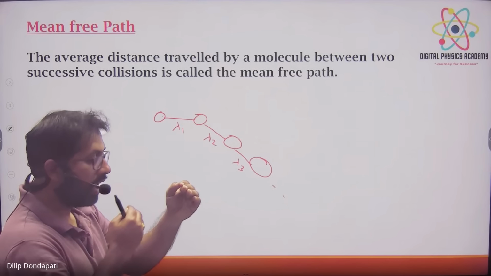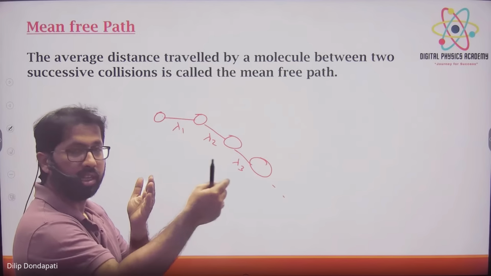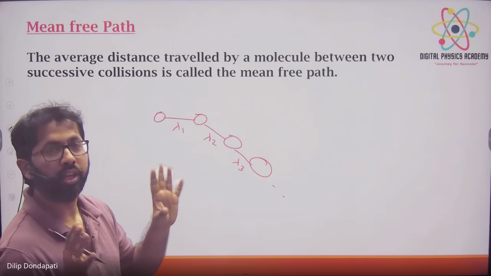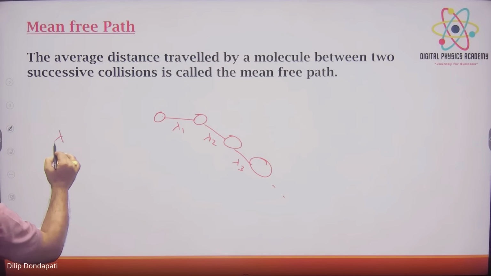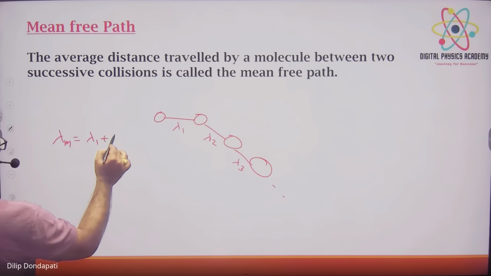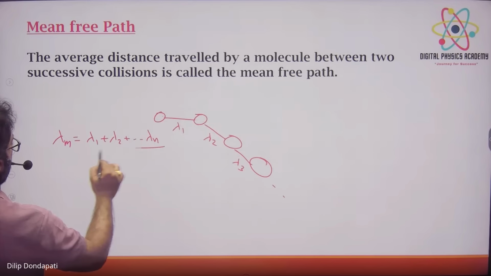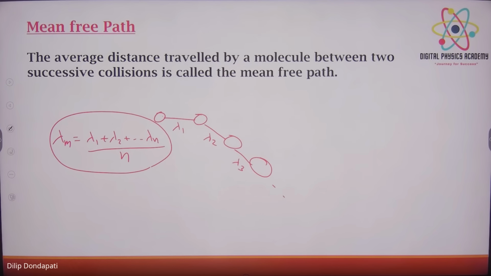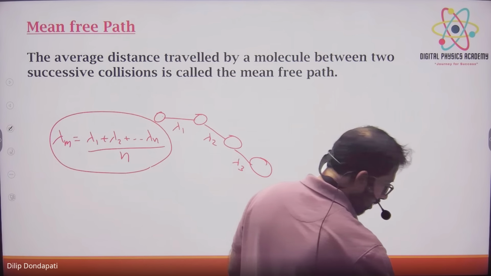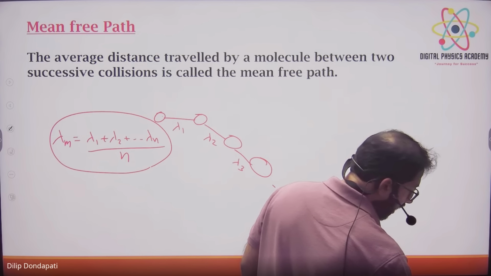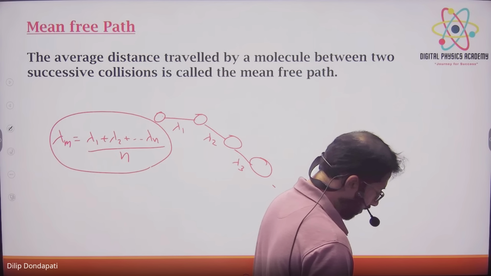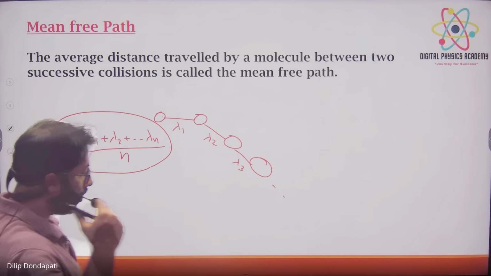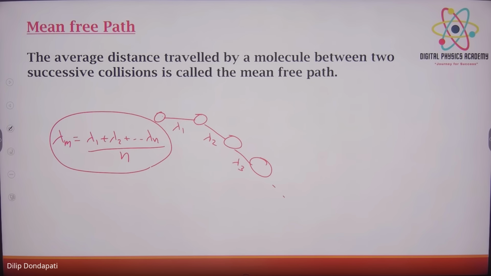The distance we travel between one collision and the next is called free path. It is free of collisions. The mean of all these is the mean free path: λ1 plus λ2 plus so on to λn, divided by n. This is called mean free path. In terms of gas molecules, the question will not give λ1, λ2 directly. We have to find it in terms of the diameter and number of molecules.